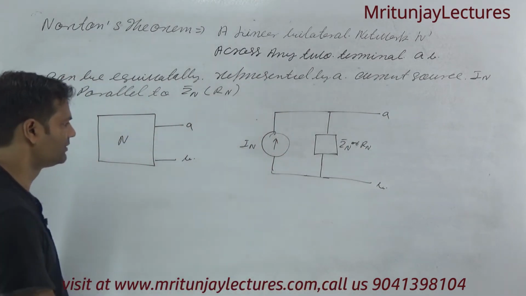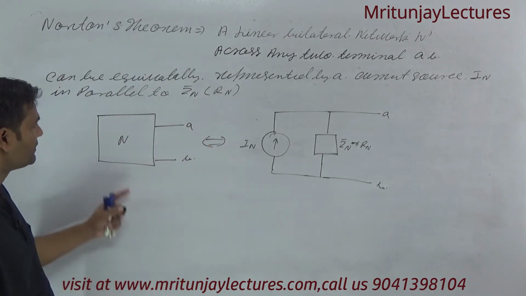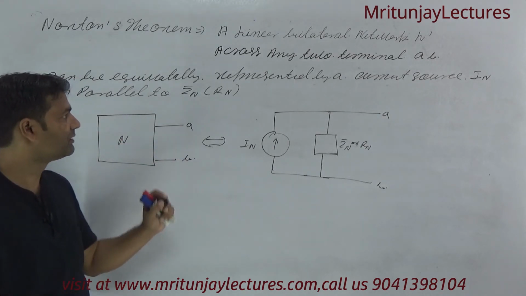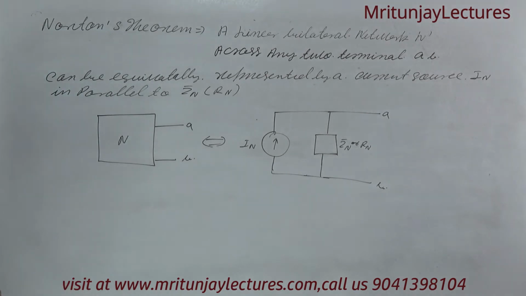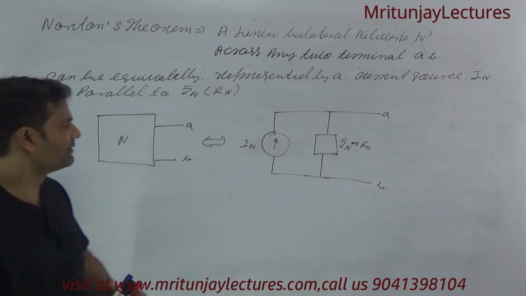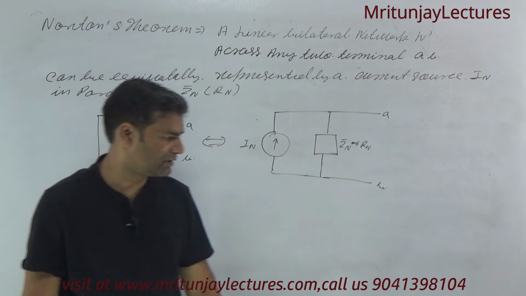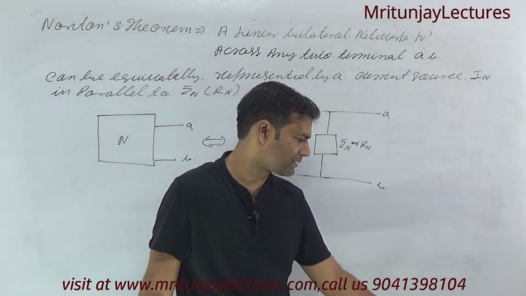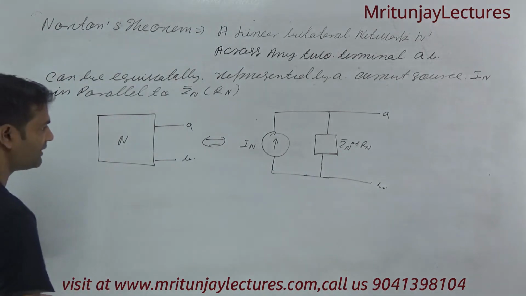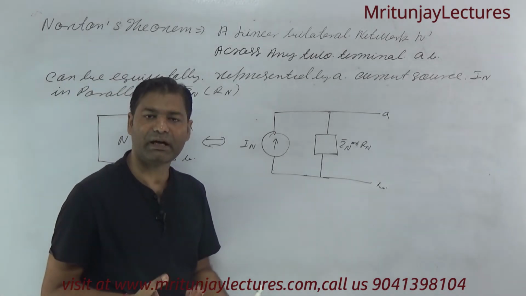So clear? You can represent here, if a linear bilateral network and across any two terminals, suppose that terminal is AB, can be equivalently represented by a current source IN in parallel to Zn. Clear? This is clear or not? Okay. Now next target, how can we determine IN and how can we determine Zn or Rn?